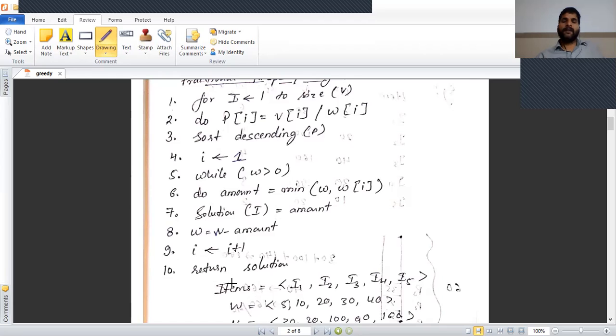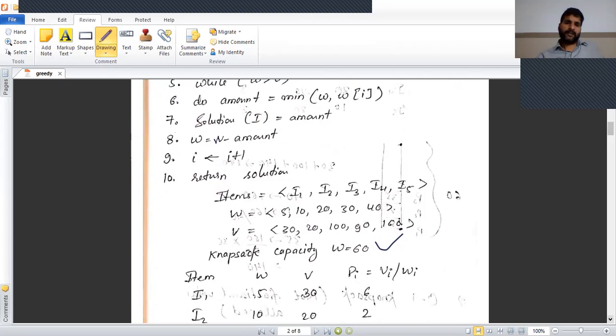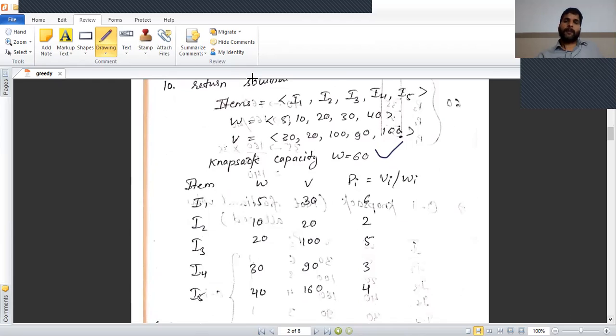For example, we have five items I1, I2, I3, I4, I5, with weights 5, 10, 20, 30, 40 and respective values 30, 20, 100, 90, 100, and knapsack capacity W equal to 60. First we calculate the value of Pi, value upon weight.